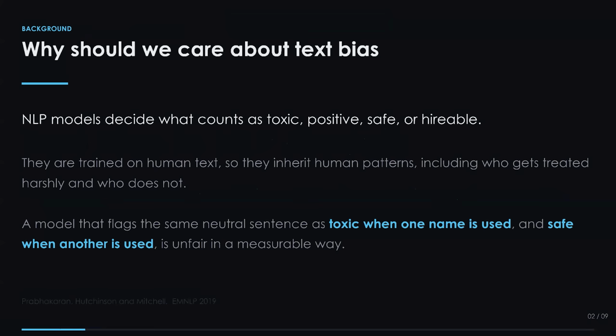They learn those decisions from human text, which means they also learn our patterns, including who tends to get treated harshly and who does not. If a model calls the same neutral sentence toxic when one name is used and safe when another is used, that unfairness is real, and it is measurable.